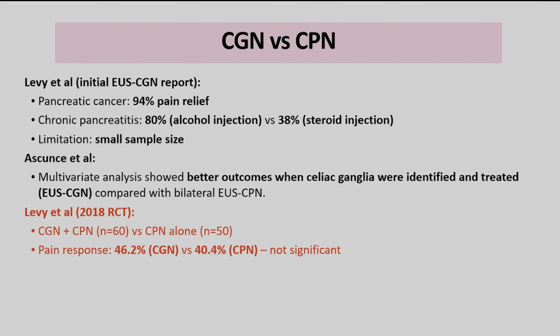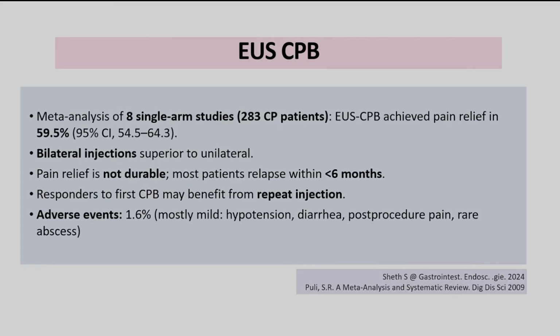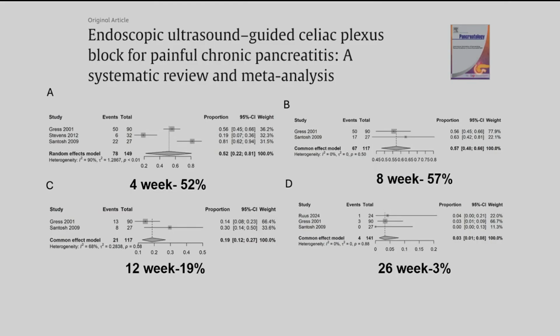An earlier study shows that in the ganglion you need to inject a lesser amount of alcohol and it shows better pain relief, but the later study shows there is no significant difference. So for celiac plexus block in the benign disease, bilateral injection is superior to unilateral. The data differ a lot, but definitely if a patient has responded to the first celiac plexus block, the chance is that he will respond to repeated injections. This is the meta-analysis in benign disease celiac plexus block, and you see 4-week 52%, 8-week 57%, and at 26 weeks only 3% of the patients.